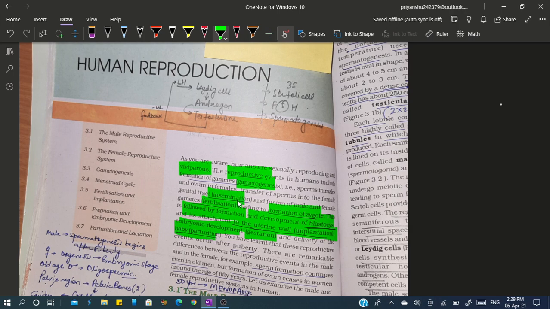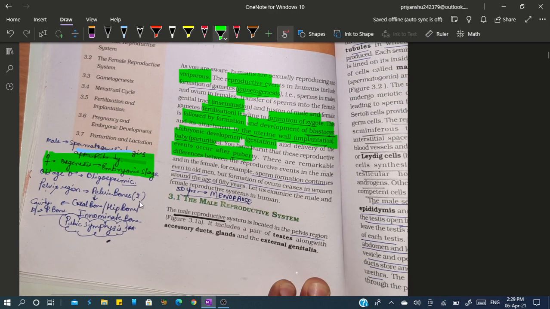So all these events, like gametogenesis, insemination, fertilization, zygote formation, blastocyst formation, implantation and parturition, occur after puberty, right? But is it always true? No. In males, gametogenesis begins after puberty, but in females, it begins in the embryonic stage, in intrauterine life, right? This is the main difference, and even in older males gametogenesis continues to happen, but in females, after 50 years, ovum generation ceases.